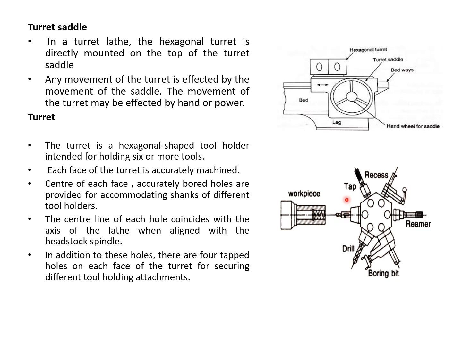Similarly, at the center of each face, accurately bored holes are provided for accommodating shanks of different tool holders. The center line of each hole coincides with the axis of the lathe when aligned with the headstock spindle. In addition to these main holes, 1, 2, 3, 4, 5, 6, each face has one main hole. In addition to this main hole, there are 4 tapped holes on each face of the turret for securing different holding attachments.